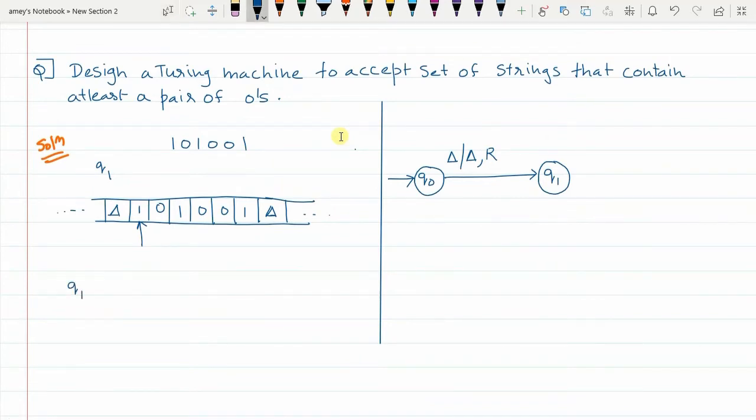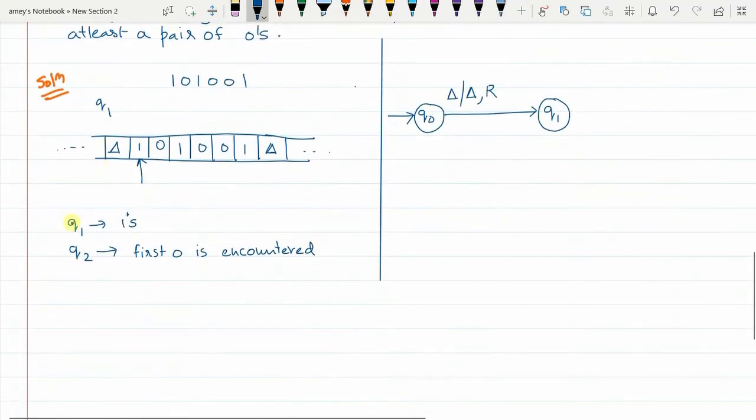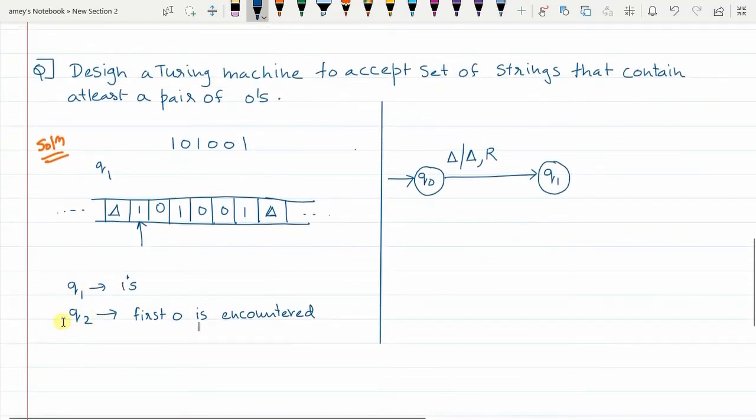Initially Q1 will be a state wherein any number of ones which are coming, it will just go on accepting. From Q1 state, it will move to Q2 state when the first zero in the pair is encountered. Q2 is a state wherein the probability of getting the answer is high. In Q1 there is absolutely no hope that the string can be accepted because we have not yet found any zeros.